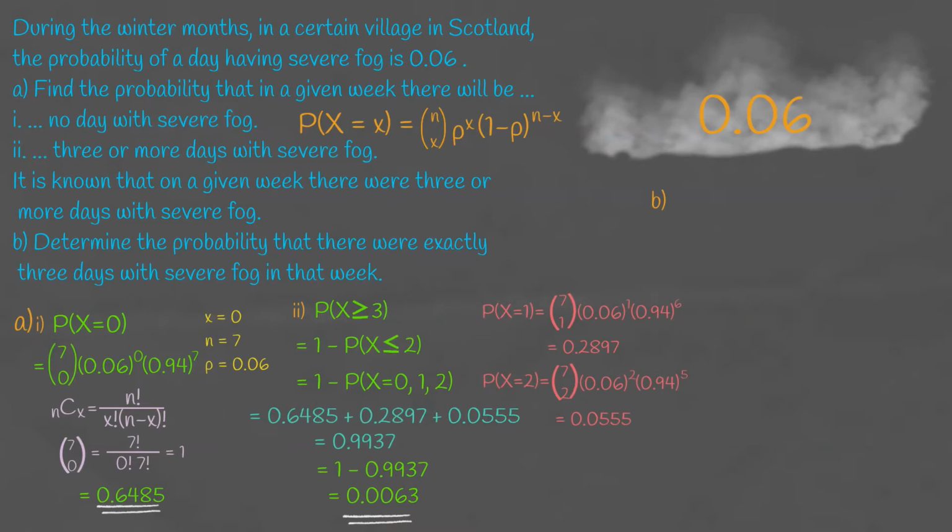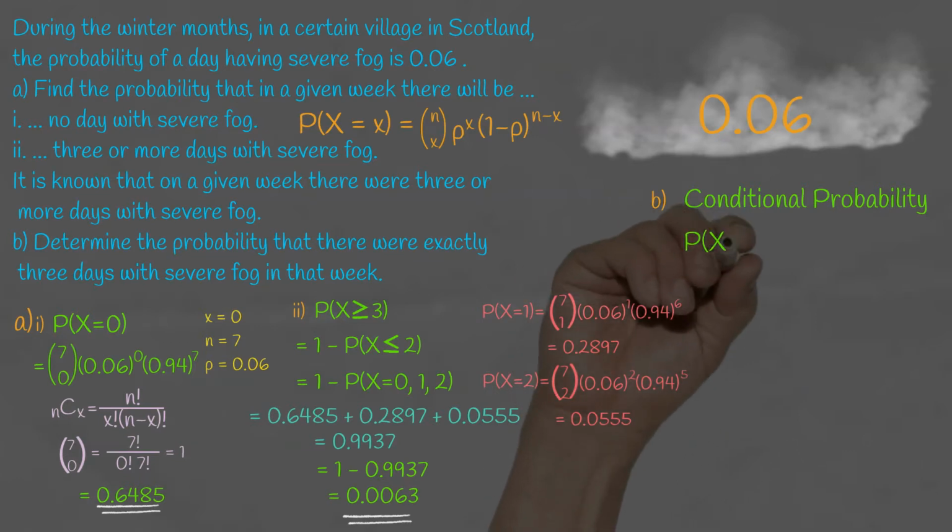Now the second part of the question asks us, if we already know that on a given week there are 3 or more days with severe fog, what's the probability that there were exactly 3 days with severe fog in that week? Now this is conditional probability, so we have to divide the probability that there are exactly 3 days of severe fog in that week by the probability that there are 3 or more days of severe fog in that week.